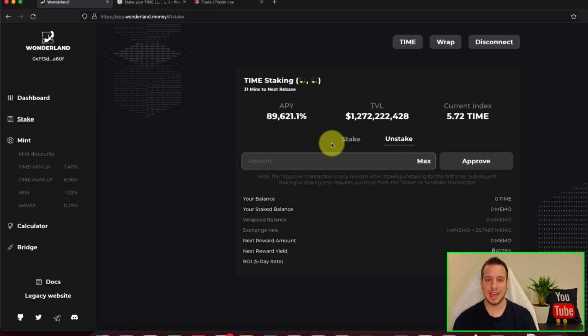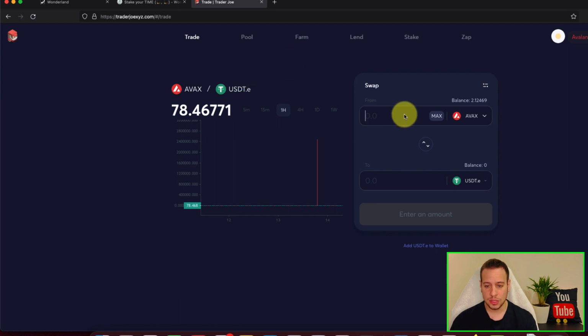Also, this is Wonderland Time, also on Avalanche. And actually, Wonderland Time is not a DEX. It's only a staking. You have the staking feature and the mint feature, but it's not a DEX where you can swap tokens and buy time tokens. In order to buy them, you have to go to Trader Joe.